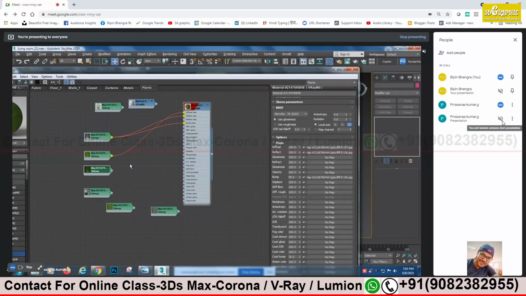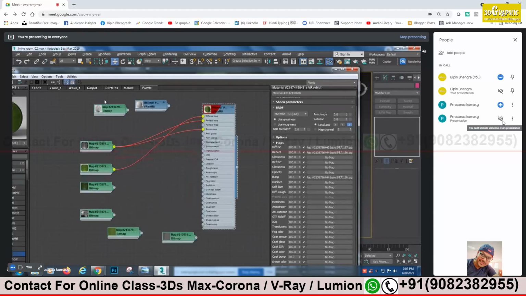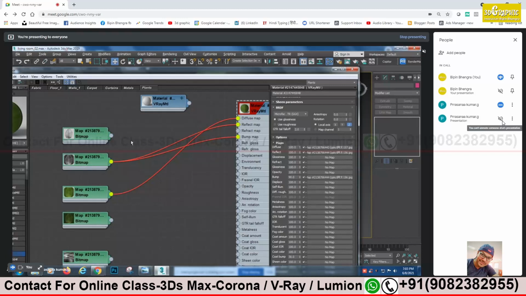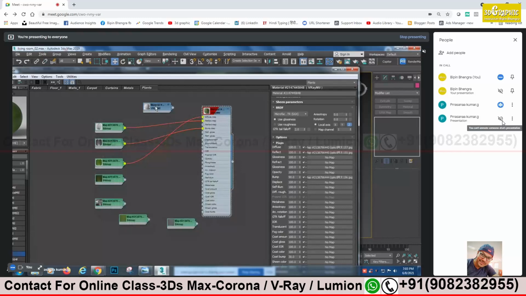Now for the plant stem again, I have to take a different material. Take a different V-Ray material, same thing. Apply. I think, sir, reflection and bump we have to separate this one. Try the brighter one. Maybe go to reflection. Take the brighter leaf to reflection. Yes, this is correct now.